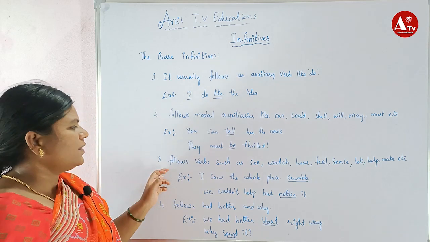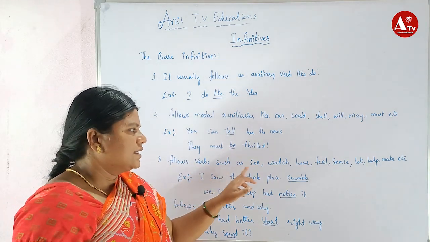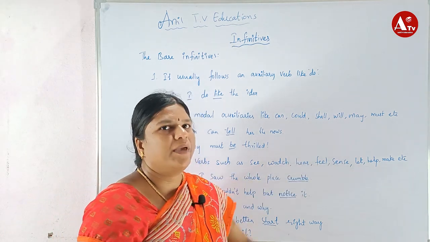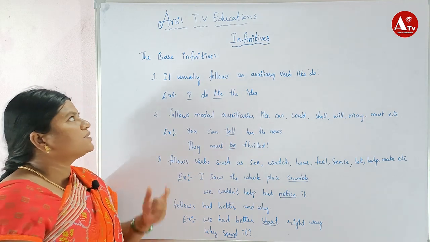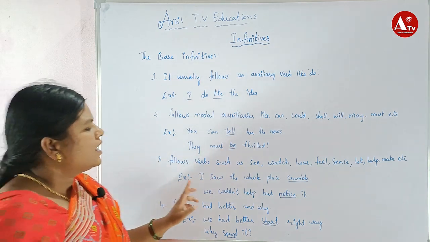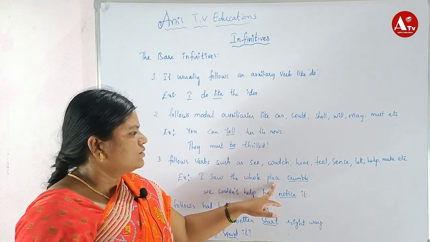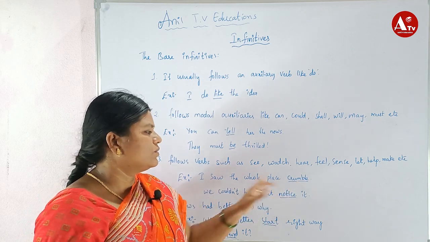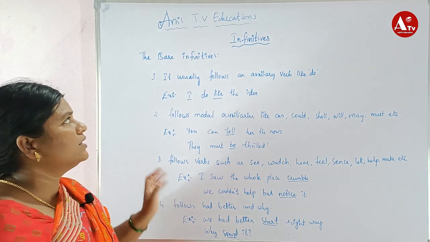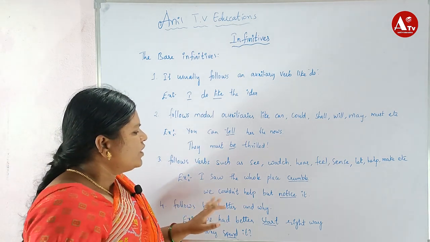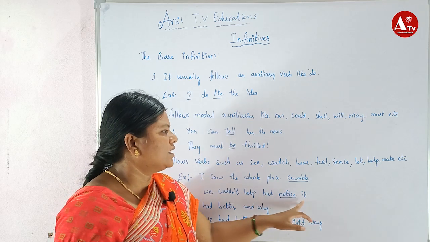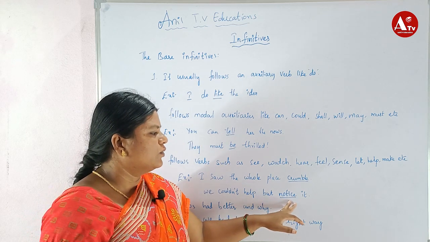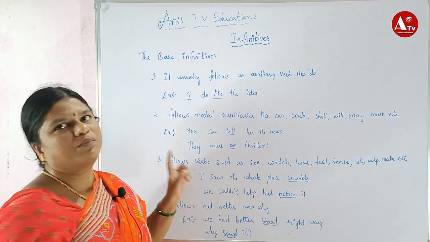The third one: it follows verbs such as see, watch, hear, feel, sense, let, help, make, etc. Such words come under bare infinitives. For example, I saw the whole place crumble. Here saw is there, no? So crumble is a bare infinitive. Another example: we could not help but notice it. Here help is there, so notice is a verb and acts as a bare infinitive.